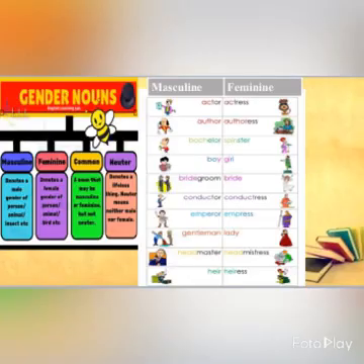So, I have already explained all the 4 types of gender. Now, let's recapitulate. The first one is masculine gender. Masculine gender denotes a male gender of a person, animal, insect, etc. Next is feminine gender.